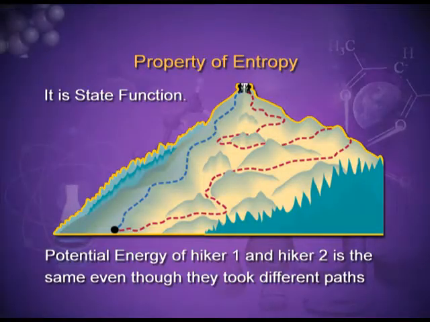From the figure you can see that entropy is a state function. It is a mountain and there are two hikers; they start from the same point and reach the same point again, but both have adopted different paths. But the distance between the starting point and the end point is the same, whether the path followed is the same or different.